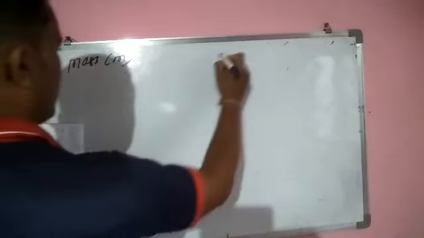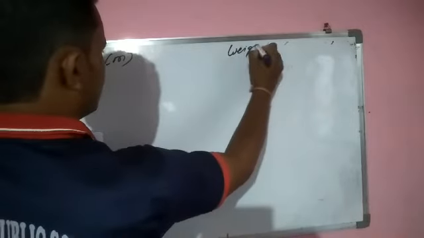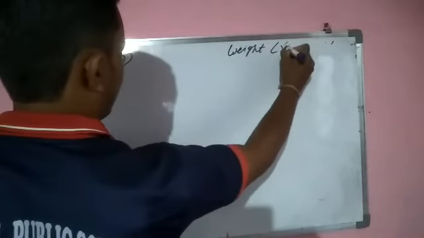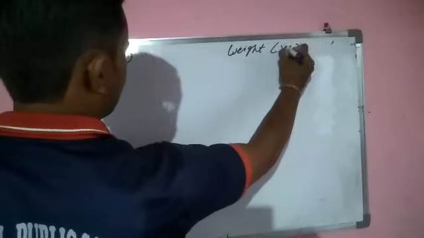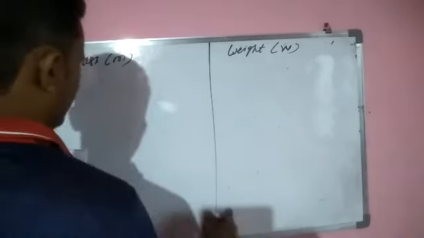So mass is always denoted by small m, and weight is always denoted by capital W. Now see, so what are the differences between these two?